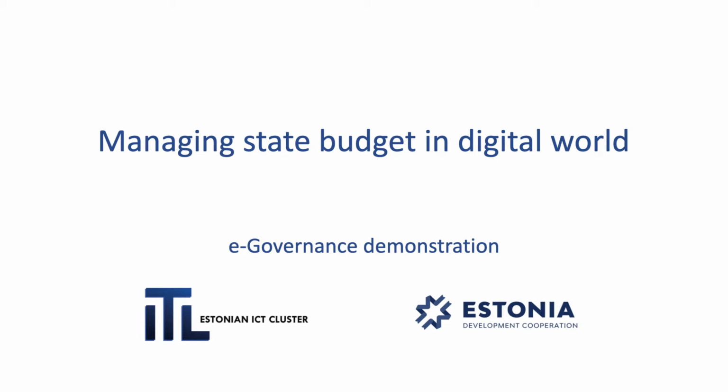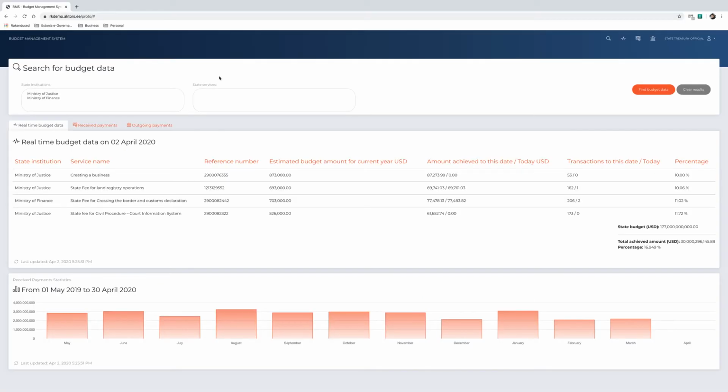In this presentation, we will be looking at the state budget management system. A budget management system is a small banking system hosted by the budget authority where the government and public sector institutions act as customers. The system's main objective is to administer and supervise government and public sector spending.